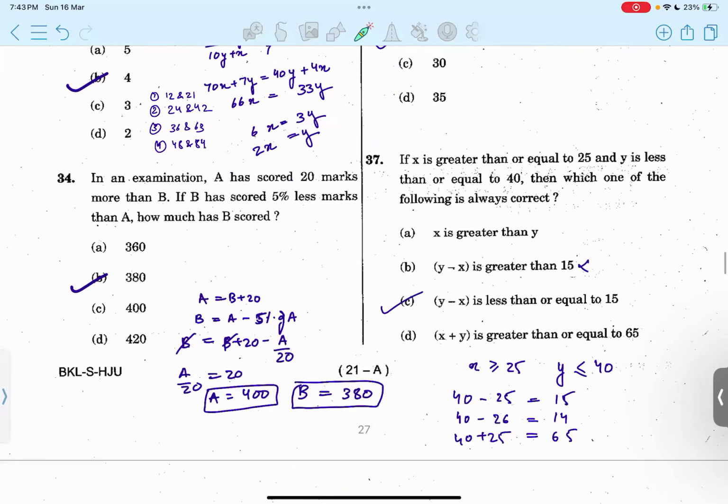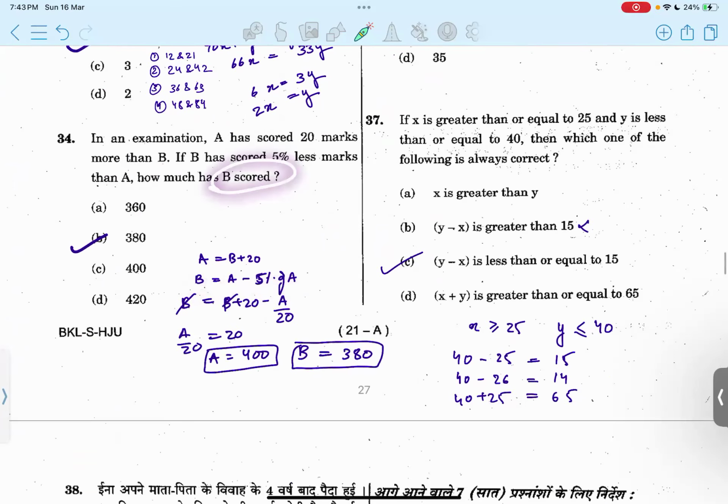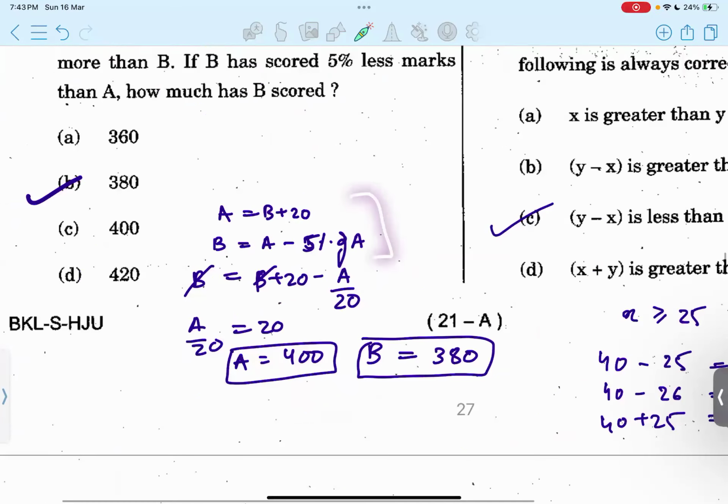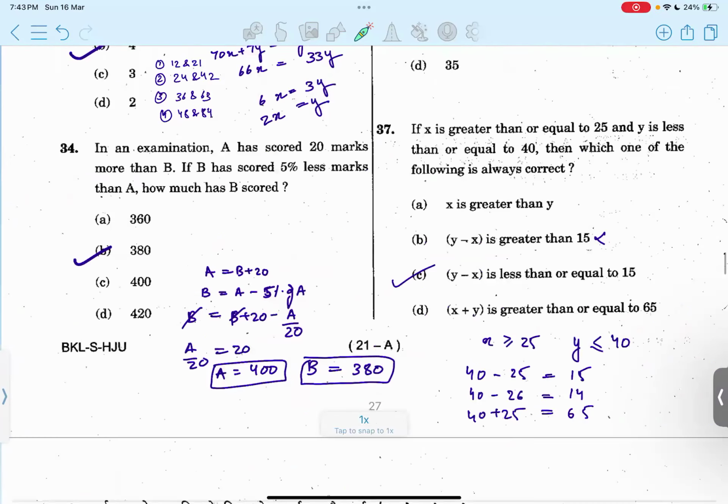Then 34th. In an examination, A has scored 20 marks more than B. That's how we write this in an equation. B has scored 5% less marks than A, so B's score is A minus 5% of A. We have to calculate the score of B. So we just have to solve these two equations. We'll directly get option B. Then 35th.